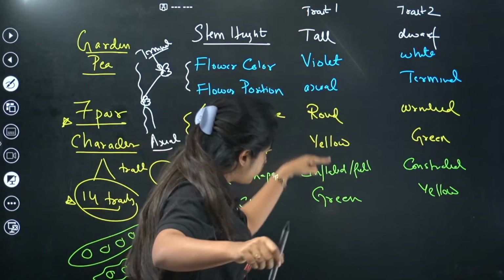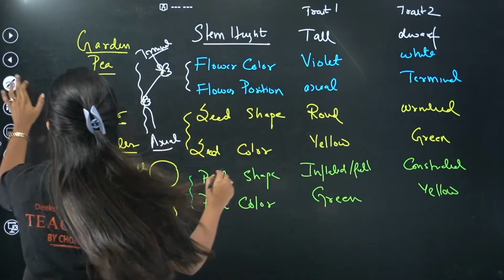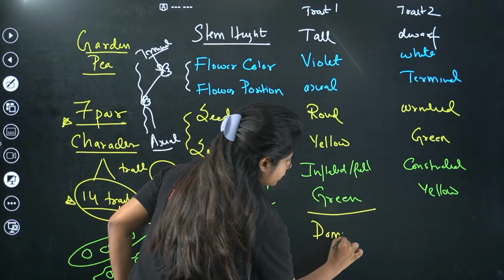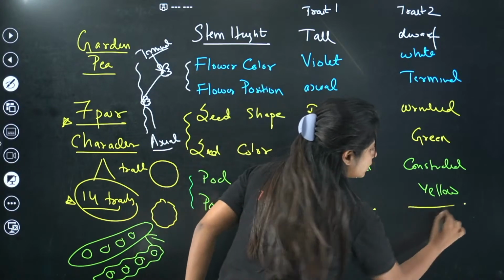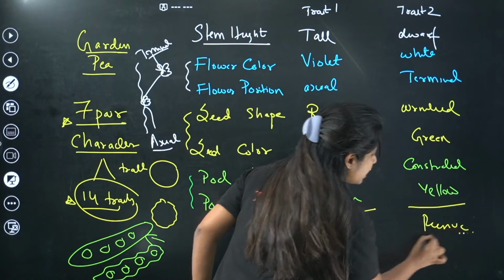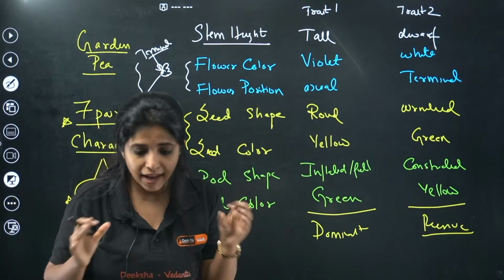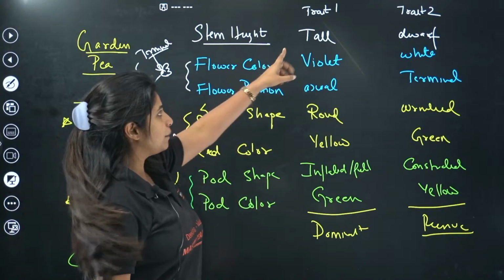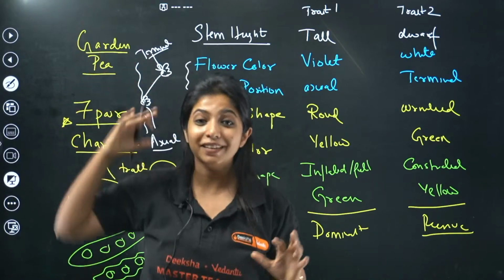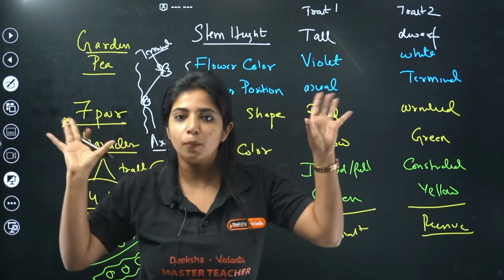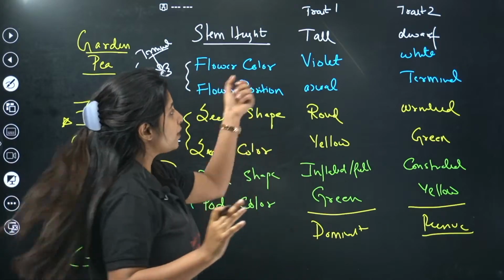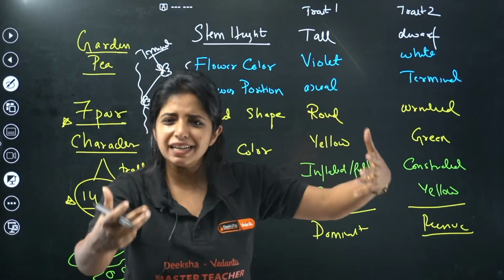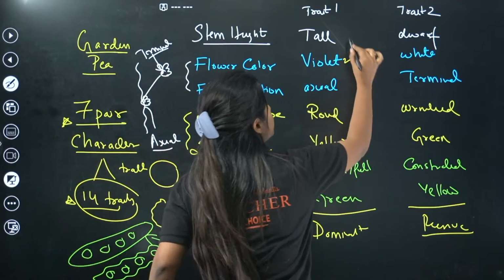Everything that I've shown over here is going to be the dominant one, and all of them that I've shown over here are going to be recessive. And it's not like you have to mug things up. I'm going to tell you in what way you can remember things very easily. In stem height, tall and dwarf, tall plants we can clearly see, so that becomes a dominant one. In flower color, violet and white. Which is the darker color? Violet, that can be clearly spotted. So again, violet is going to be a dominant trait.